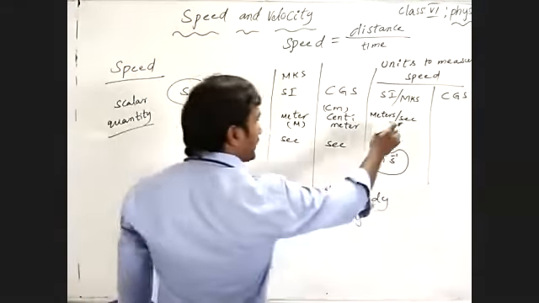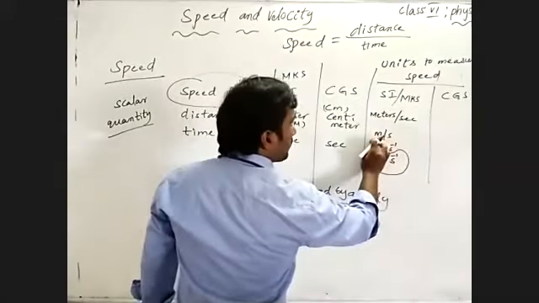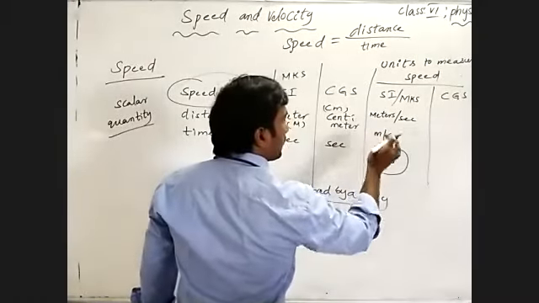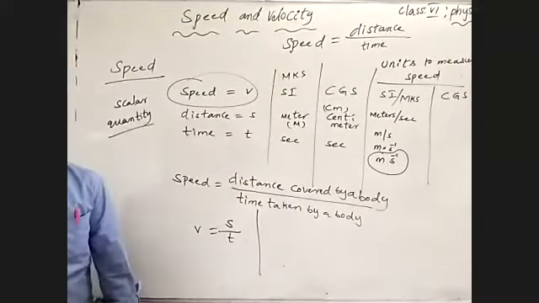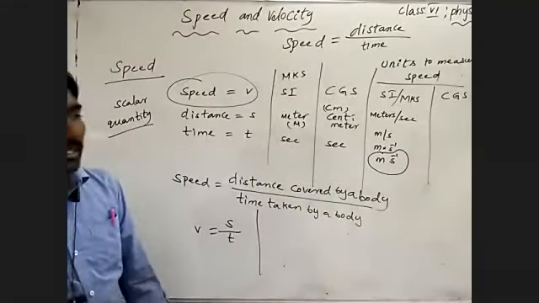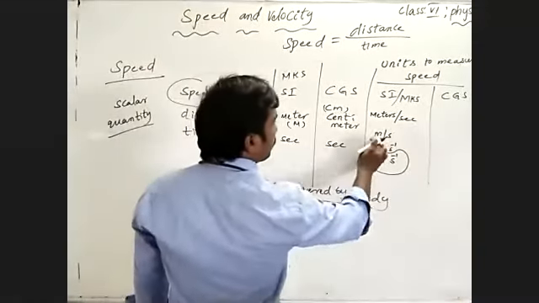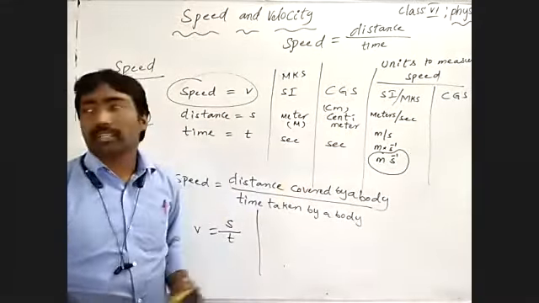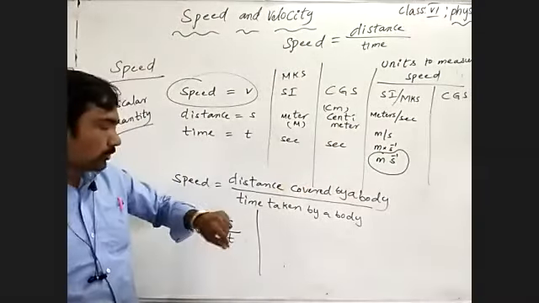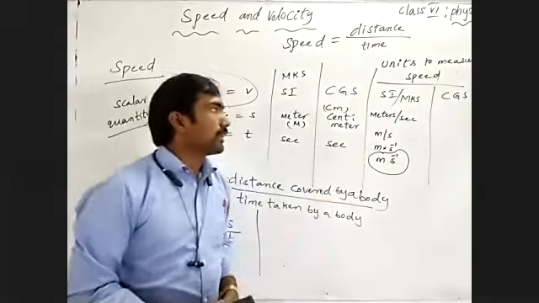This is the unit to measure speed in the SI system.